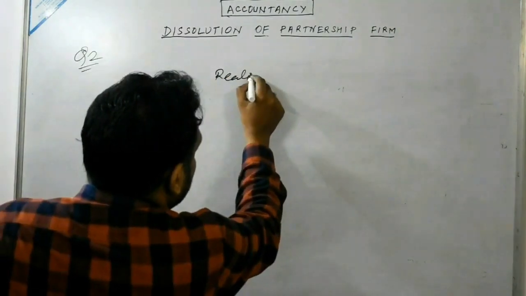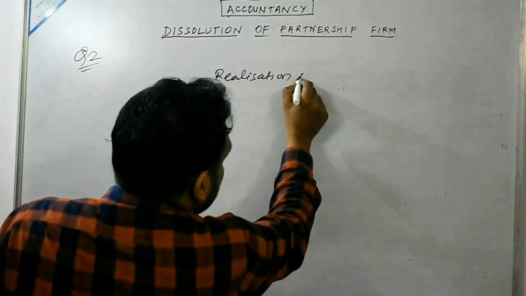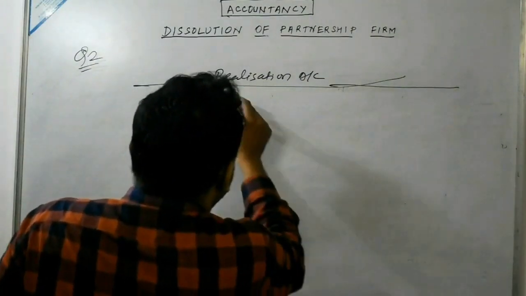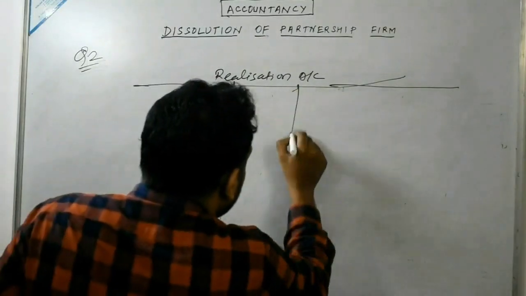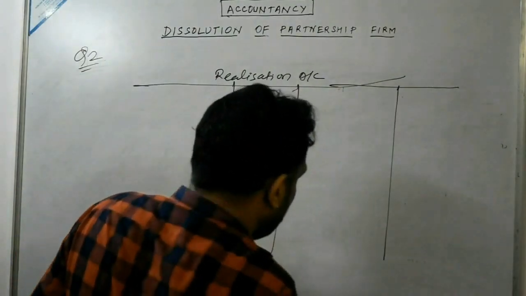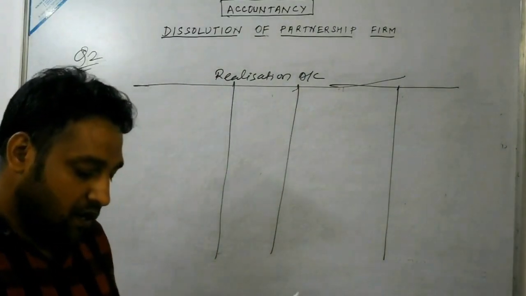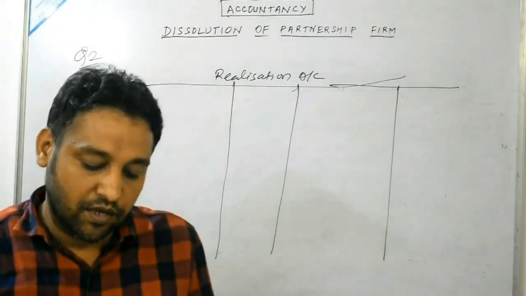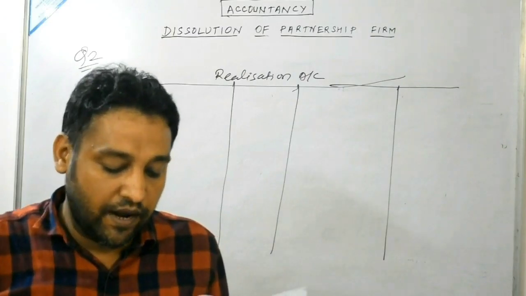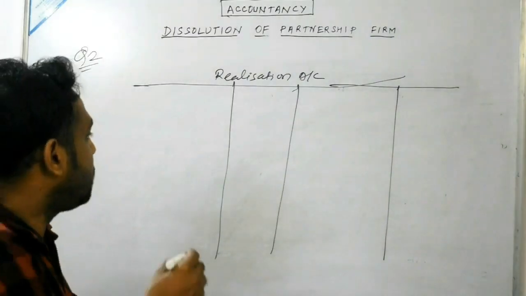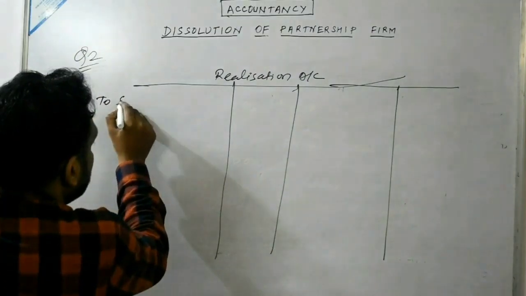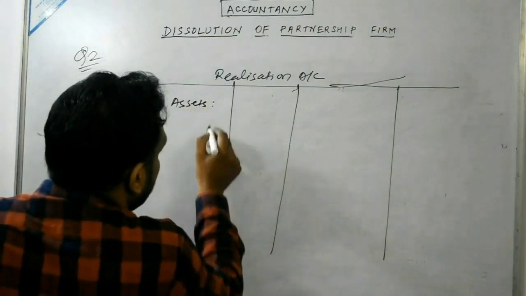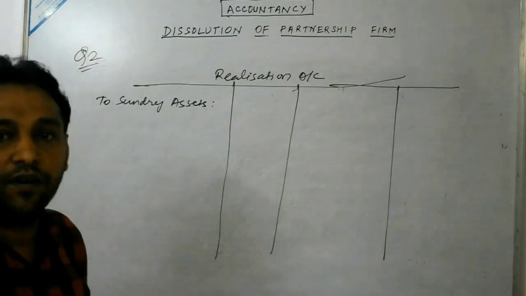You see, all the sundry assets will be transferred to the debit side of the realization account. As I have said, except cash in hand or cash at bank, all the assets will be transferred to the debit side.